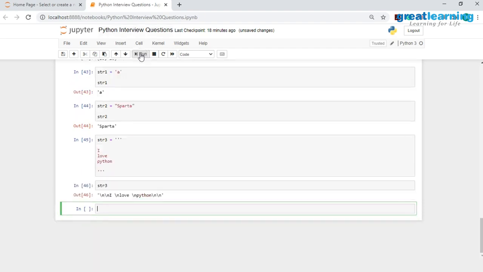What you see over here is we have \n\n, which would mean we have two new lines, and at the third line we have I. Then again after I we have a \n, which would mean we have the next line, and in the next line we have the word love. Again we have a new line, and in the new line we have the word Python.